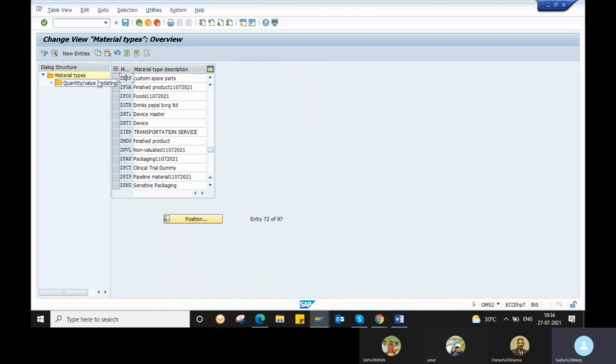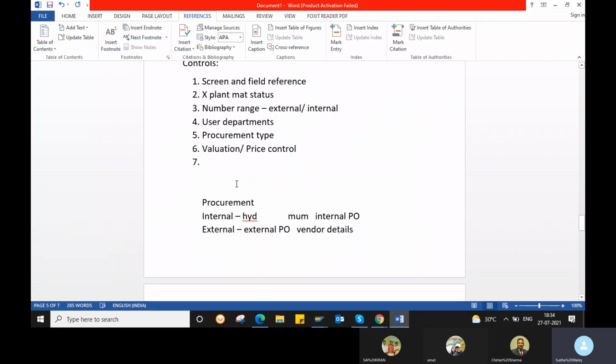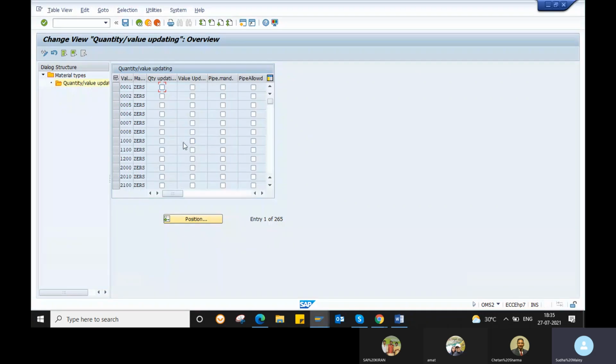And the last one is the quantity and value update.